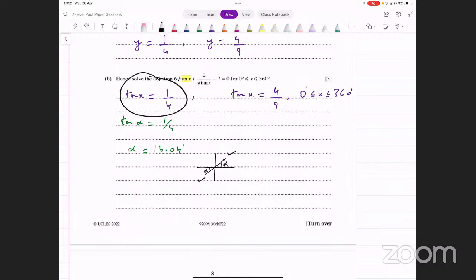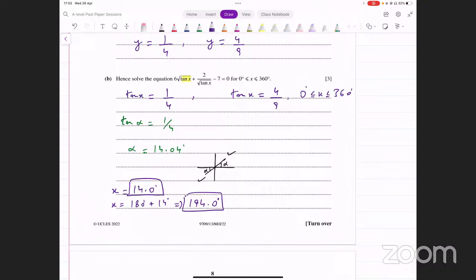So from the first equation, what answers do you get? One possibility is x equals 14.04. You can also write it as 14.0. That's okay. And then the next one is going to be 180 plus 14, and that gives you 194.0. So these are two answers that you're getting from this, 194 and 14. But we also need to solve the other equation now. That's tan x equals 4 over 9, and see what we get from that.